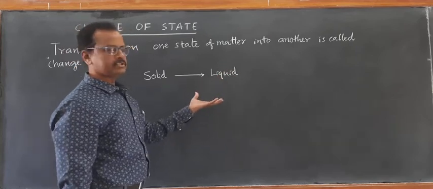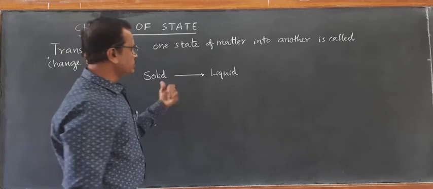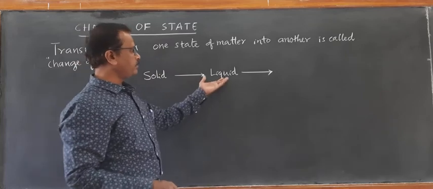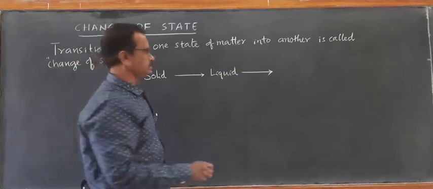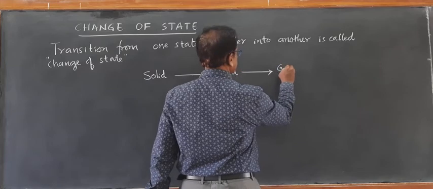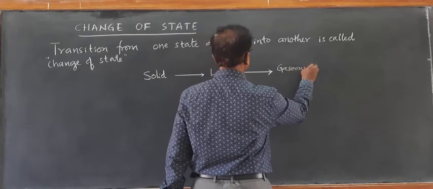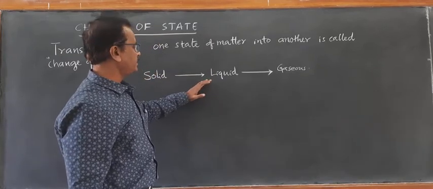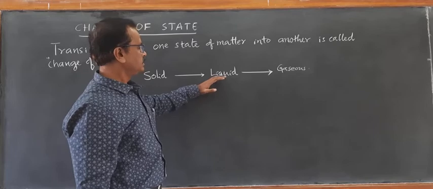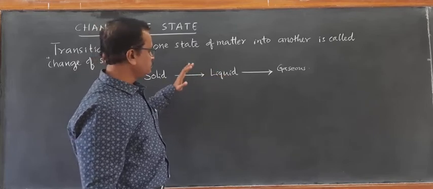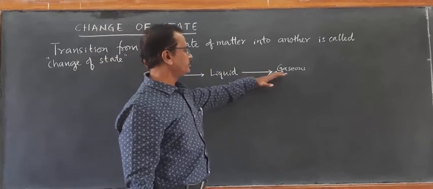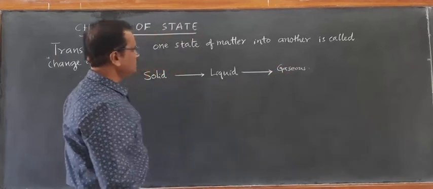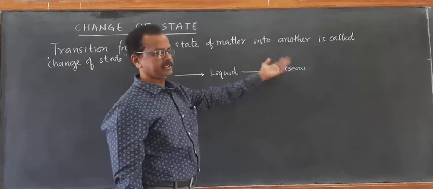And on heating the liquid continuously, the liquid starts boiling, and at its boiling point it starts converting into gaseous state. So this is a gaseous state.